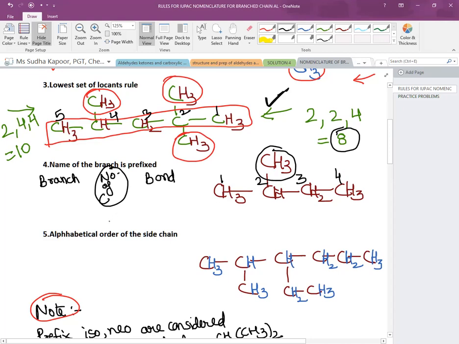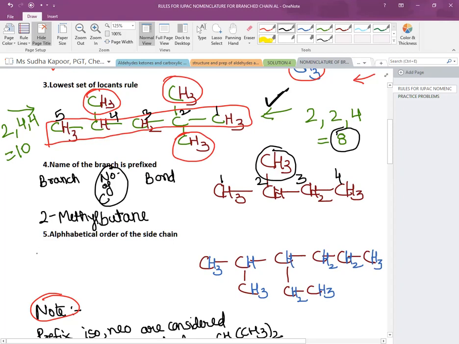So the branch is methyl. We will write the name of the branch first: 2-methyl, putting a hyphen between 2 and methyl, and then followed by the name for 4 carbons, that is but, and the bond is known as ane. So it becomes 2-methylbutane, the naming of a simple branched alkane.